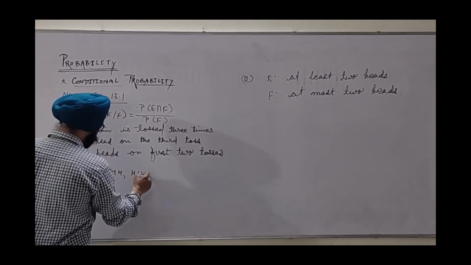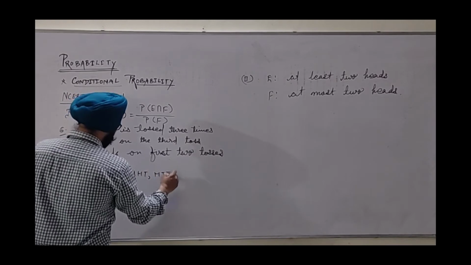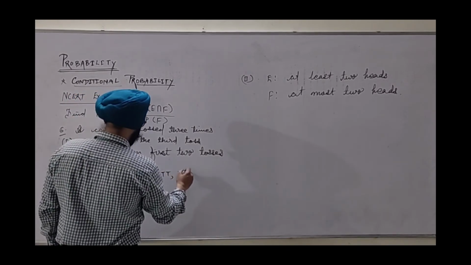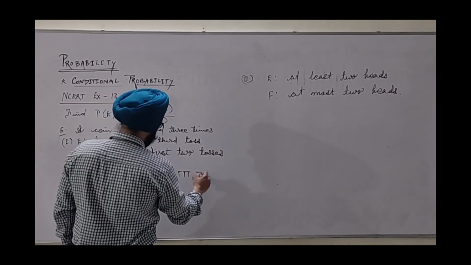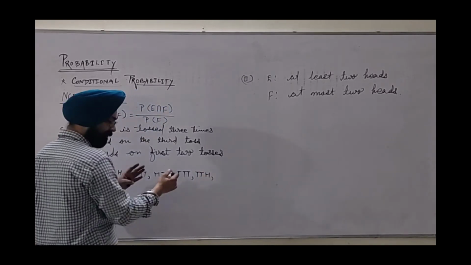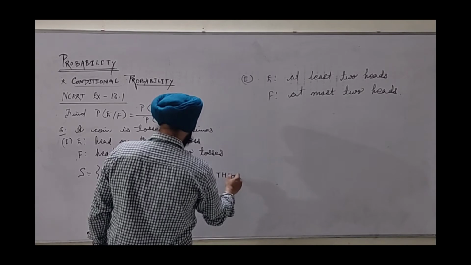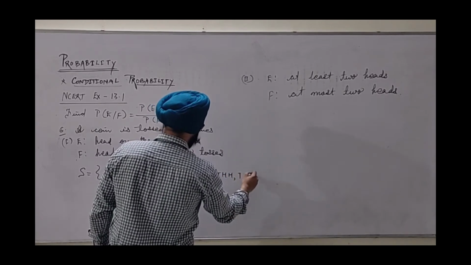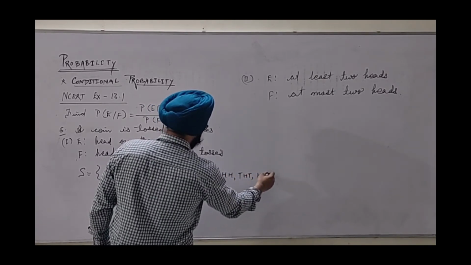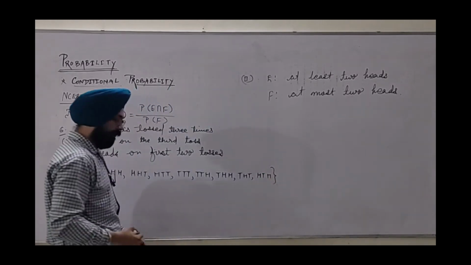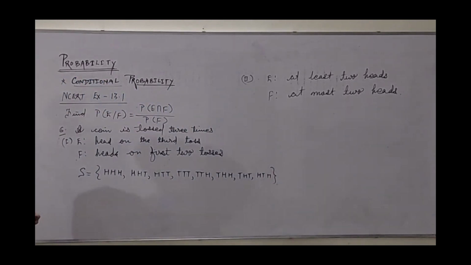Here we do. Maybe you do not know how to shortlist the outcomes in these cases, so I will explain that also. I have used H and T, H for heads and T for tails. Now let me explain how we do it.